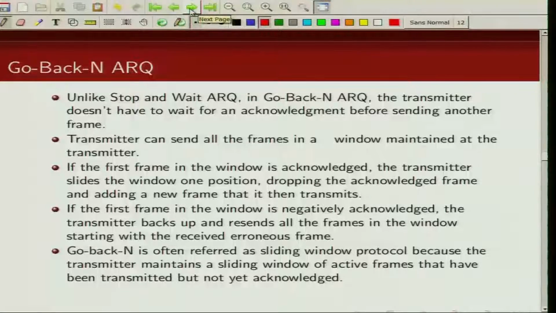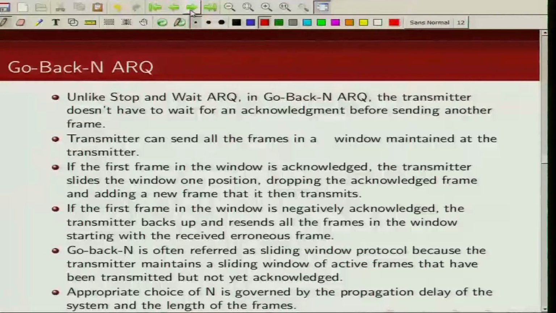So this go back N is often referred to as a sliding window protocol because the transmitter maintains a sliding window of active frames that have been transmitted and for whose acknowledgement it is basically waiting, to get the acknowledgement for those frames or packets.